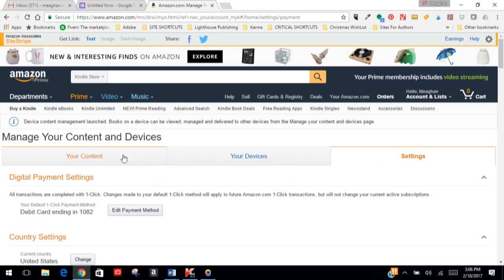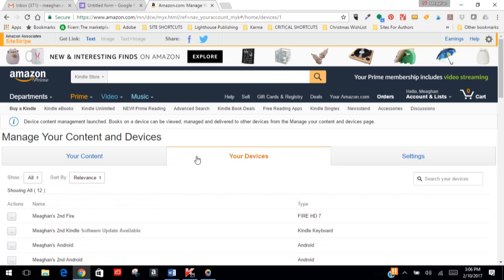Now, your content will bring up any titles that you have on there. You can delete anything you don't want left on your Kindle, etc. After you're done reading a title, if you no longer want it on your Kindle, you can actually delete it from here, just like you can delete it online. The other thing is your devices.